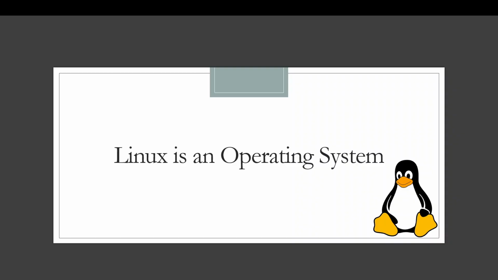Now, for example, you are using Windows. Some of you are using Windows, some of you are using Mac. If I say that Windows is an operating system, so what do you understand by that? Can anyone answer? If I say that Windows is an operating system, Mac is an operating system, what do you understand by this? We just understood the term operating system. Can anyone tell me what you understand by this line? Anyone?